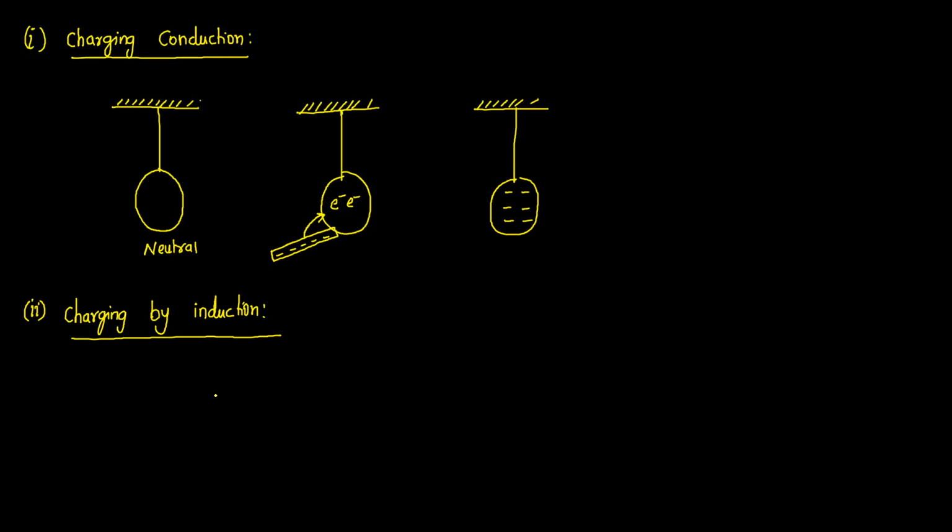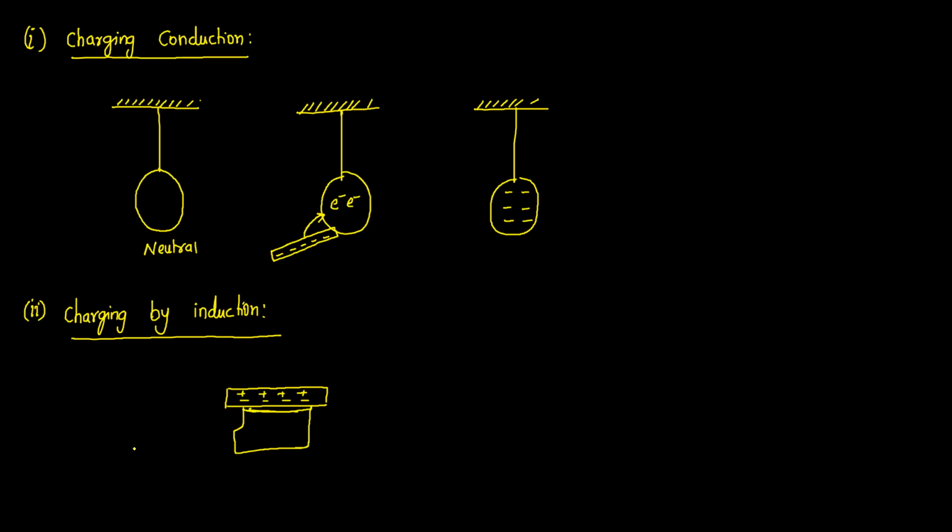Suppose there is a neutral body. Let us consider a conductor which is neutral. Neutral means it consists of an equal number of positive charges and negative charges. And I have kept this neutral body on an insulating stand, so that these charges can't transfer to the ground surface.